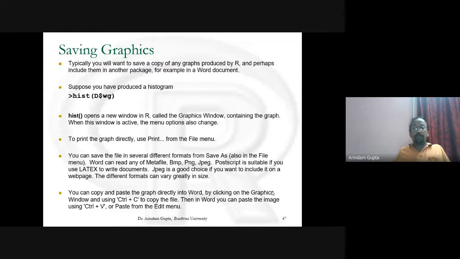Typically, you will want to save a copy of any graphs produced by R and perhaps include them in another package, for example, in a Word document. In writing your thesis, it is necessary to copy the graph from R and paste it into a window. Suppose we have produced a histogram. Hist opens a new window in R called the graphics window containing the graph.